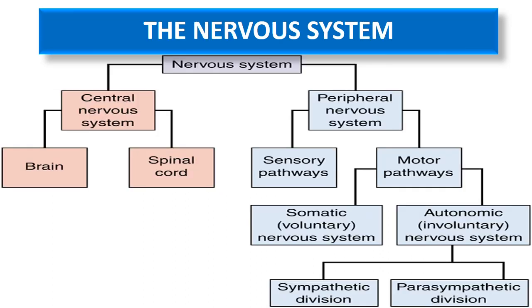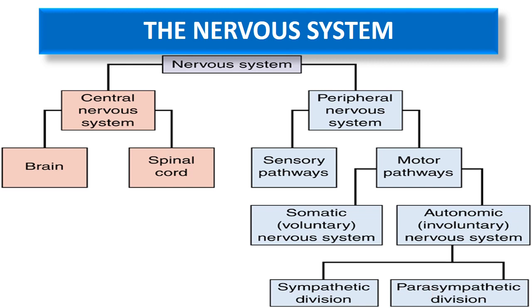Okay, now let's see the division of the nervous system. The nervous system is divided into central and the peripheral nervous system. So the central nervous system includes brain and spinal cord. All other structures are included in the peripheral nervous system. Brain and spinal cord is the central nervous system. The other structures are the peripheral nervous system, which is broadly divided into sensory pathways and the motor pathways.